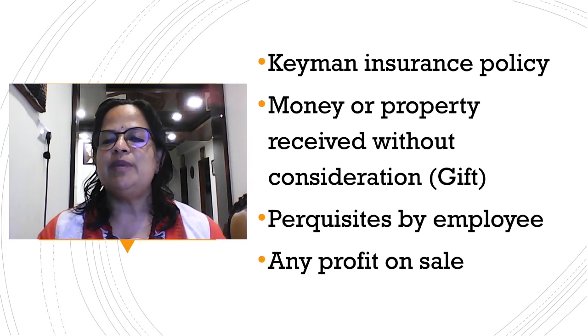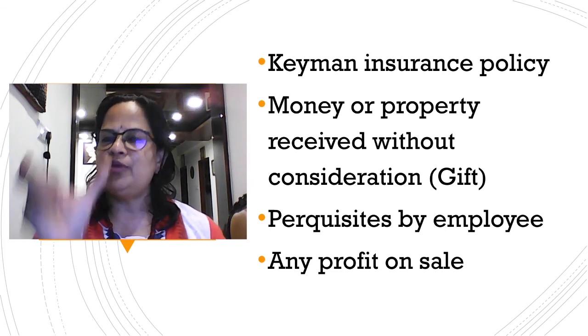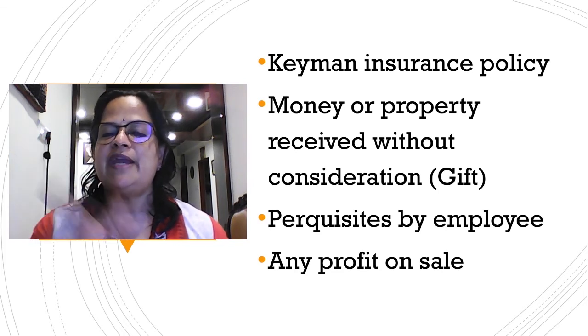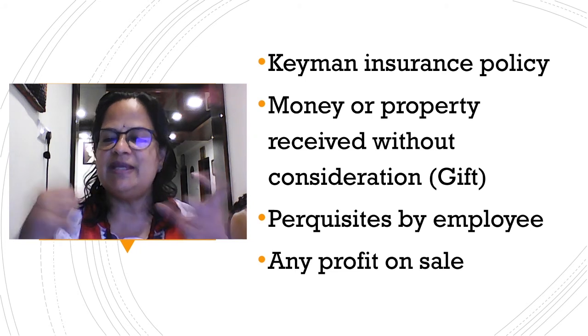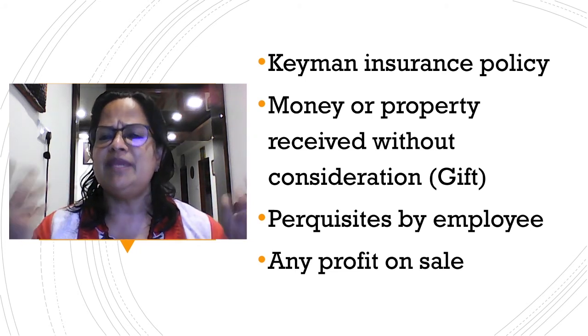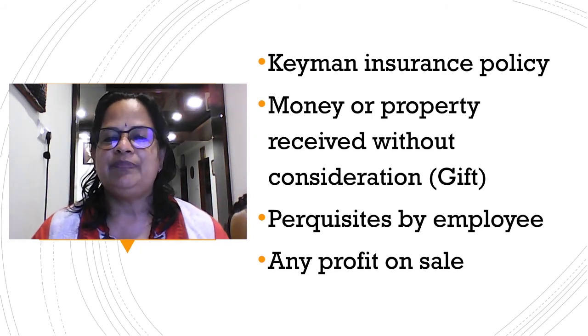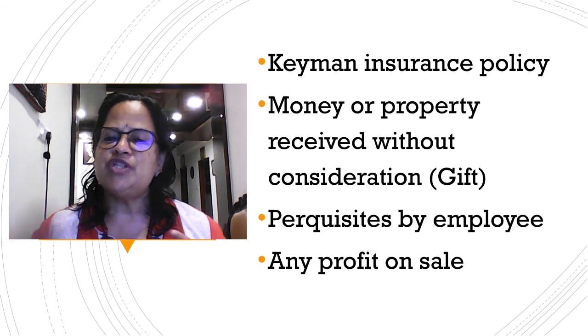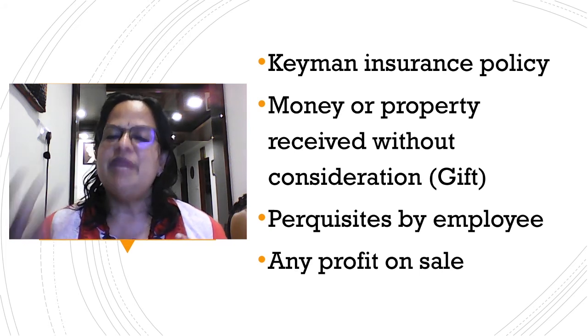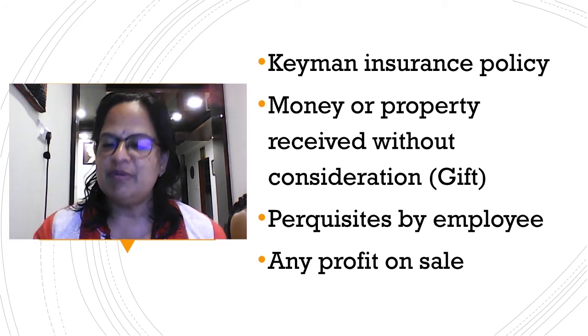Now, perquisites by employee. Perquisites, you remember the term Perk in Cadbury. Perk means something to motivate the employees. Perquisites mean, in addition to the salary, based on your position, you are getting certain privileges.